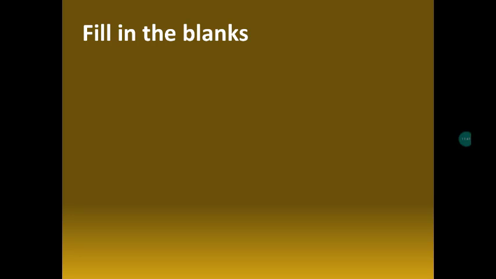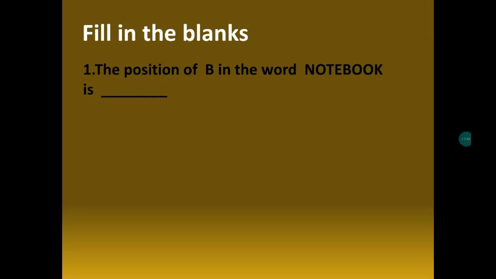Now we will do fill in the blank sums. First question: the position of B in the word notebook is. Here we have to find the position of B in the word notebook. So we have to give the answer as first, second, third, like that.